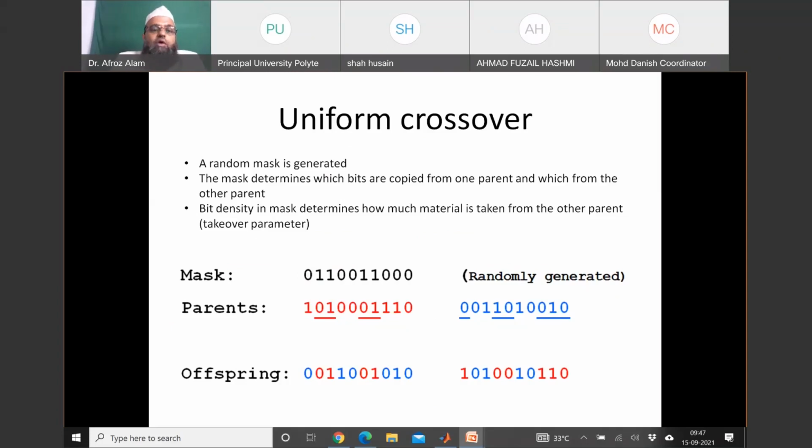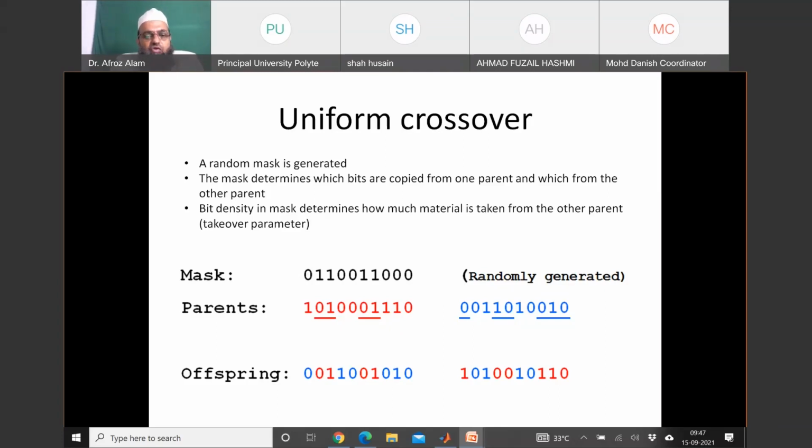Now here in uniform crossover, a random mask is generated. Suppose we have our chromosomes having genes represented by binary variables. So our mask will be randomly generated in terms of 0101 like that.